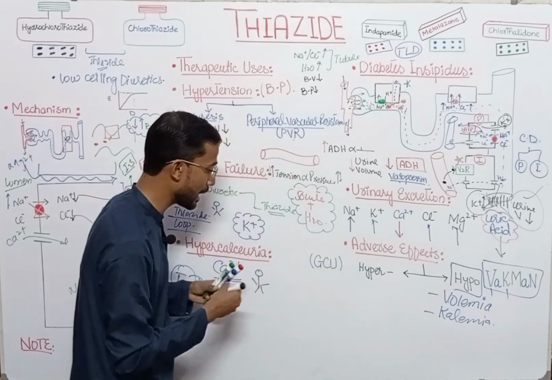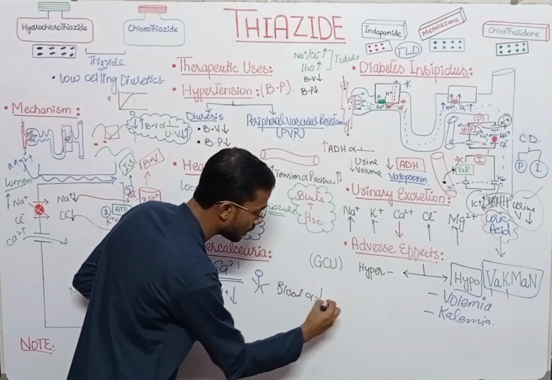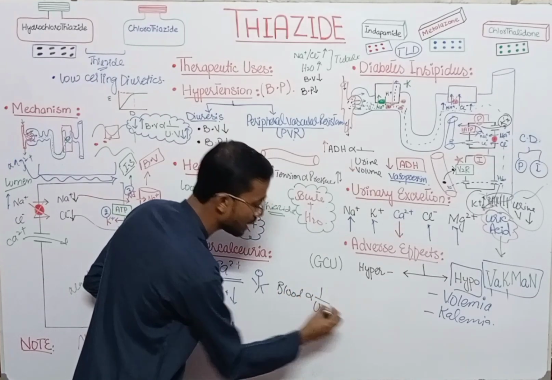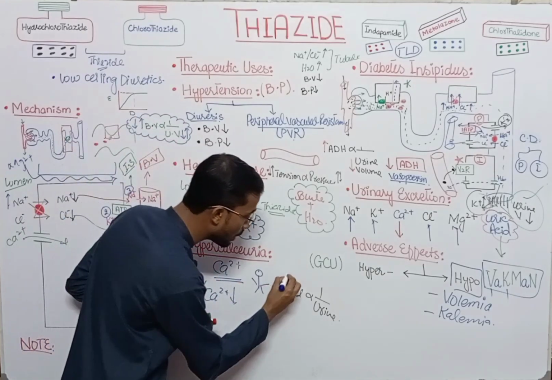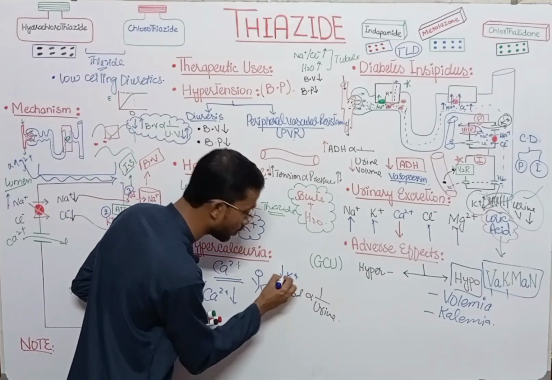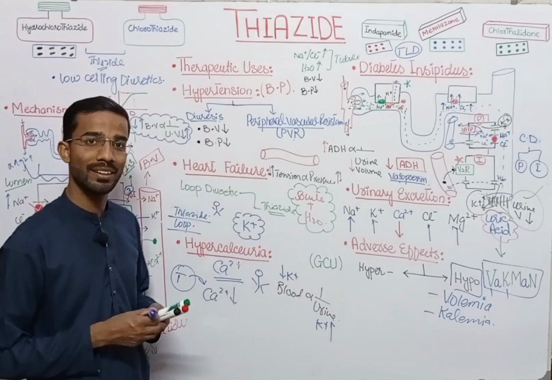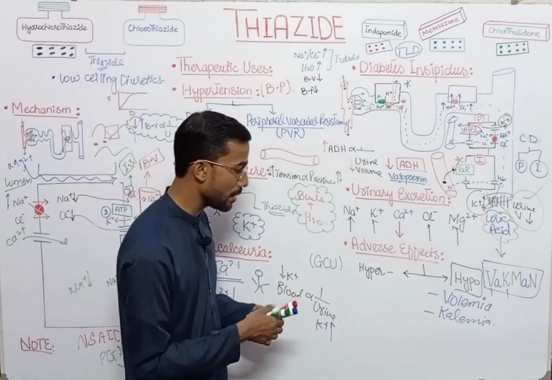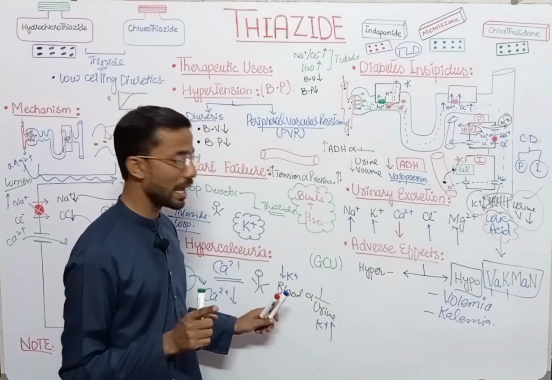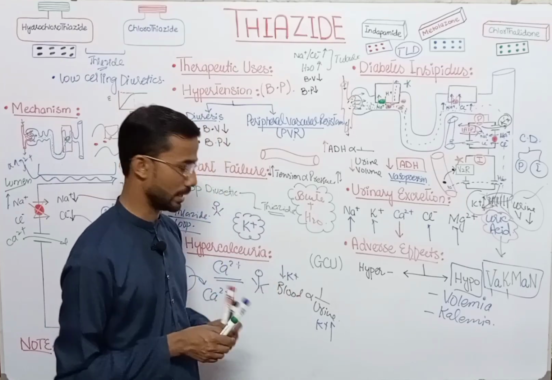You have to remember again that here is the blood and here is the urine. So they are basically inversely proportional. In that situation, if the potassium level in the blood reduces, ultimately it means that the potassium level in the urine will increase. So same here, by the usage of the thiazide, blood potassium reduces and urine potassium increases.